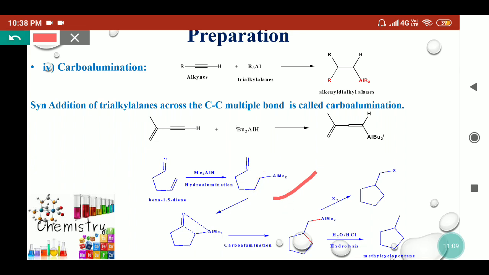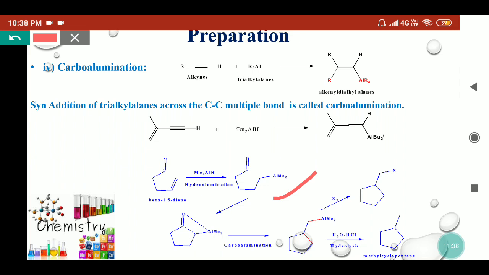So what will happen? In this reaction, aluminium will go to the terminal carbon, and this bond will form with this carbon. So here a new carbon-carbon bond formation takes place. Hydroalumination takes place, followed by the carboalumination reaction. Then we'll get the carbocyclic moiety, where due to the intramolecular reaction we'll get the 5-membered ring.